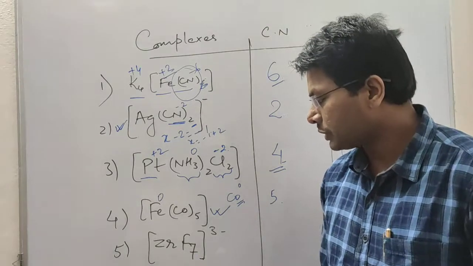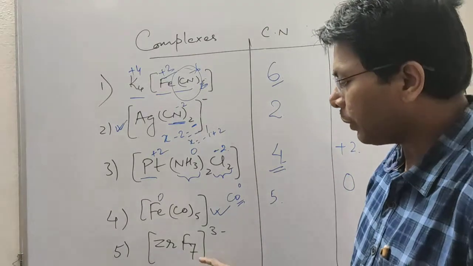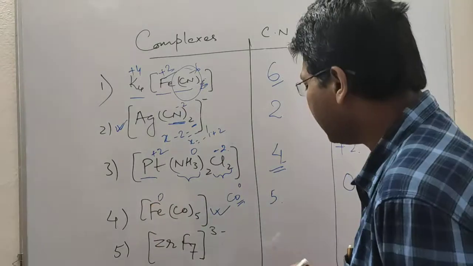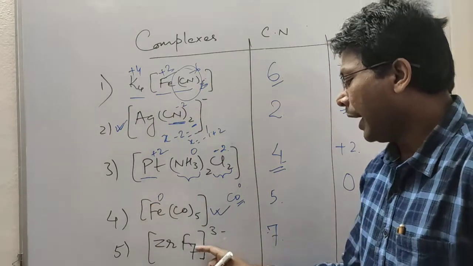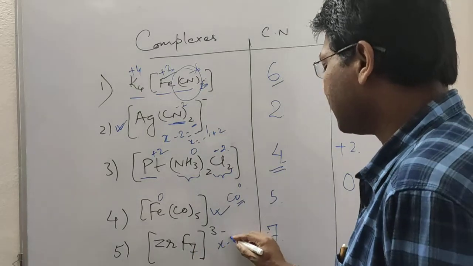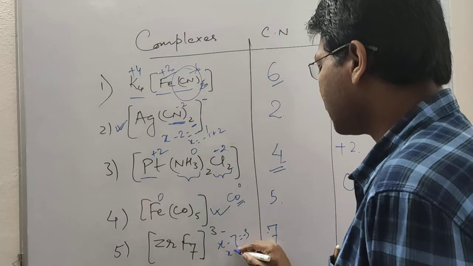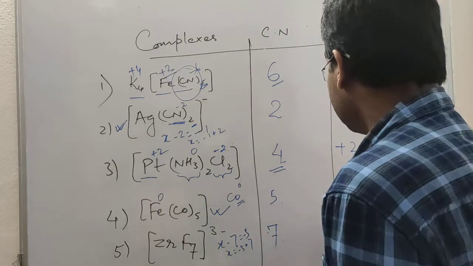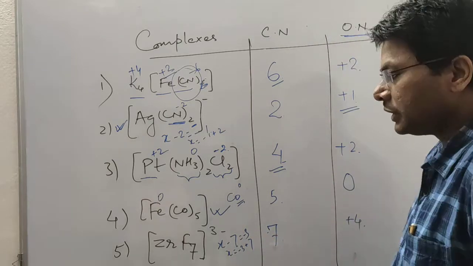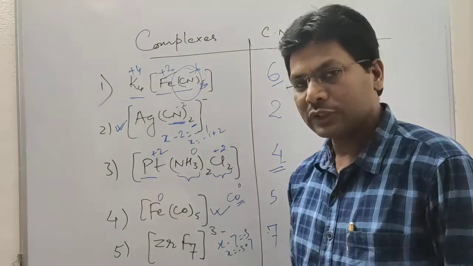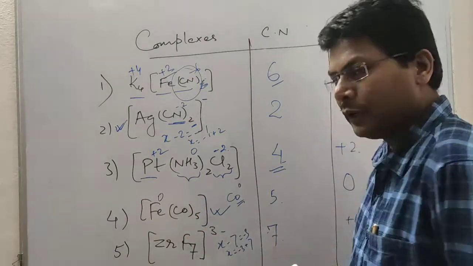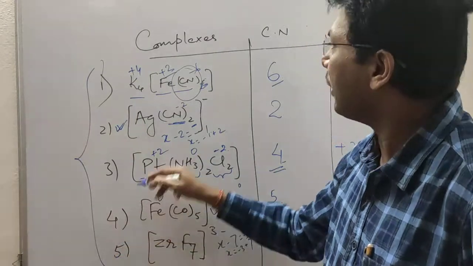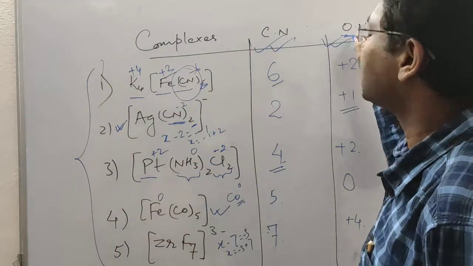Now moving to the next question, there are 7 fluorido ligands. Fluorido is a monodentate ligand, so it has 7 in number, so the coordination number is 7, and for the oxidation number, x minus 7 equals minus 3, so x equals minus 3 plus 7, that is plus 4. So plus 4 is the oxidation state of zirconium here, so it is called heptafluoridozirconate(IV). So these are the questions which I have discussed, with the coordination number and oxidation number.